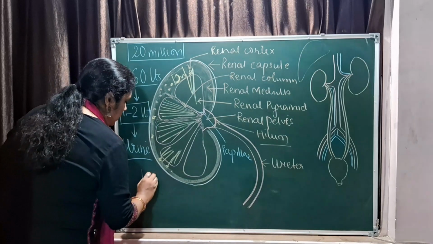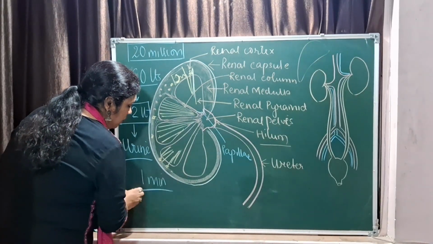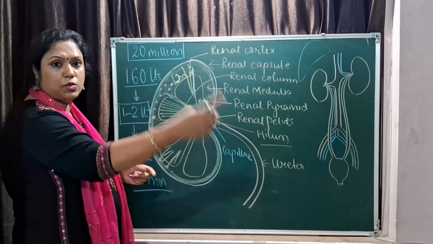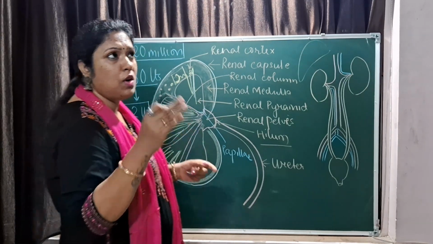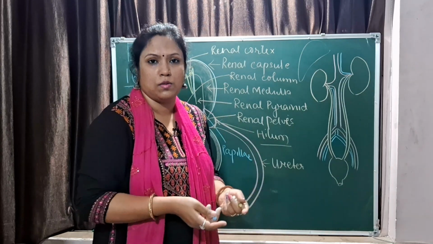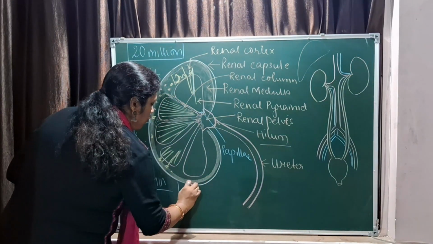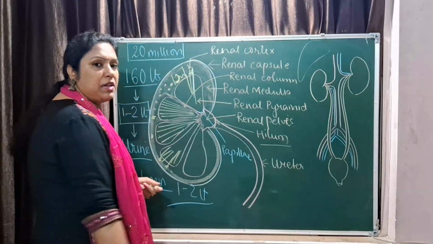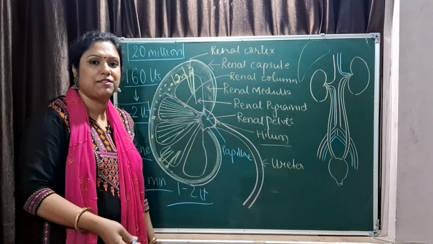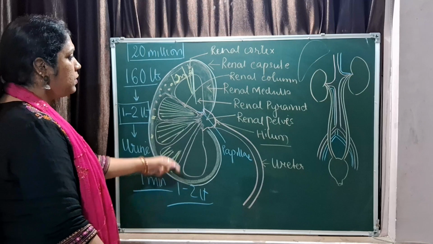In 1 minute, our entire blood has to move into the kidney, and 350 to 400 times the blood goes to your kidney, the entire blood volume. So 1 to 2 liters of blood is filtered every minute, right? These are certain important and interesting facts about your kidney. So I hope this is clear.